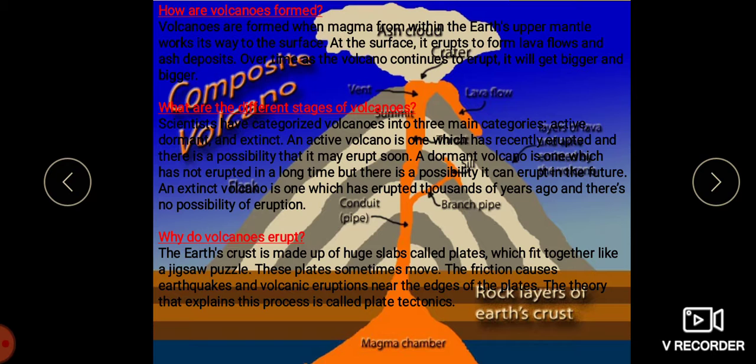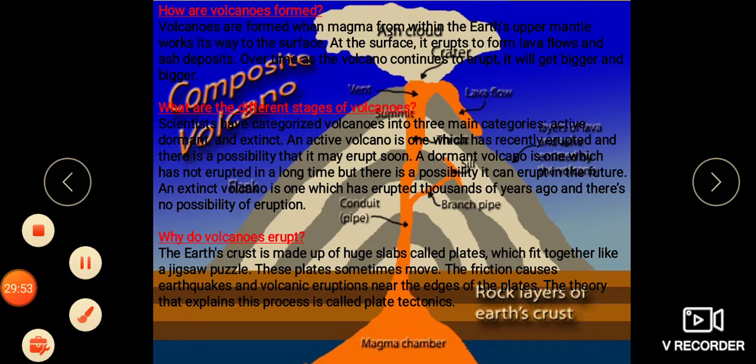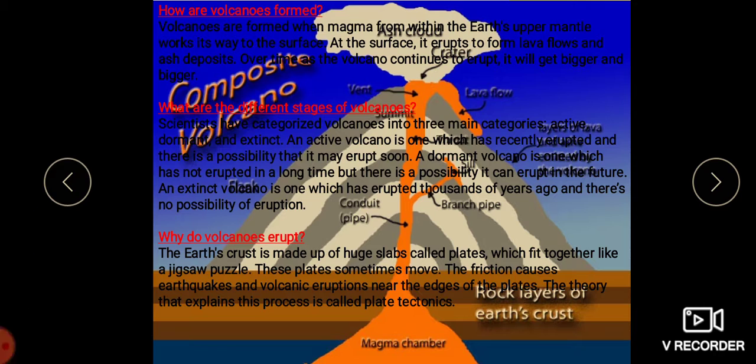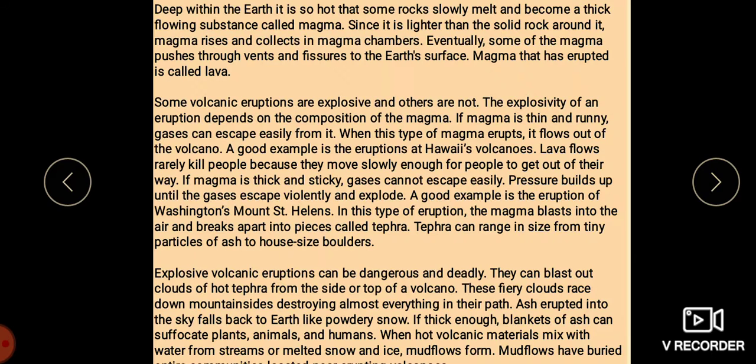Then why do volcanoes erupt? A question arises in our mind. The earth's crust, children, is made up of huge slabs called plates, which fit together like a zigzag puzzle. These plates sometimes move. The friction causes earthquakes and volcanic eruptions near the edges of the plates. The theory that explains this process is called plate tectonics.